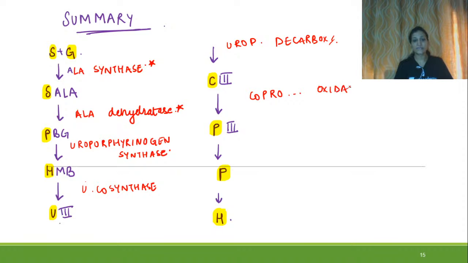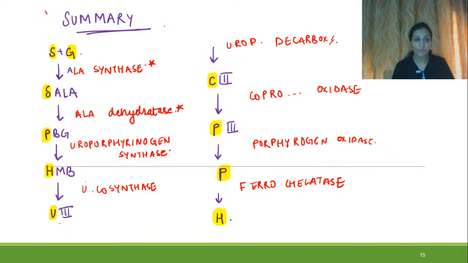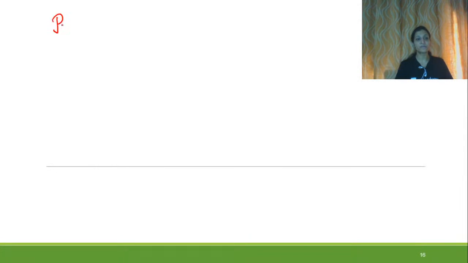And this C3 will be converted into P3 with the help of coproporphyrinogen oxidase, and this P3 will be converted into P with the help of porphyrinogen oxidase. And lastly, the enzyme is ferrochelatase. So this is the summary of the whole process along with the initials so that you can very well remember the things. Now let us move to the porphyrias.